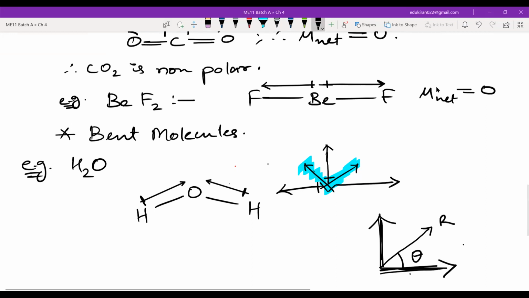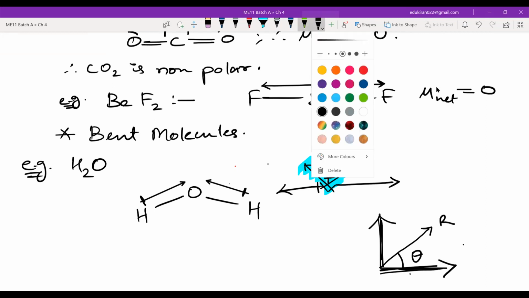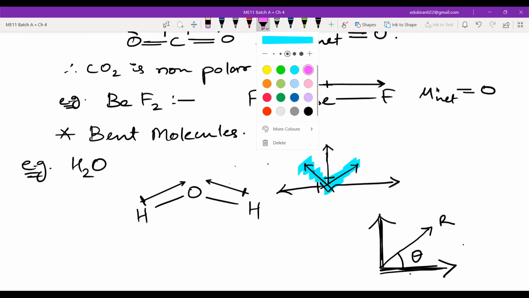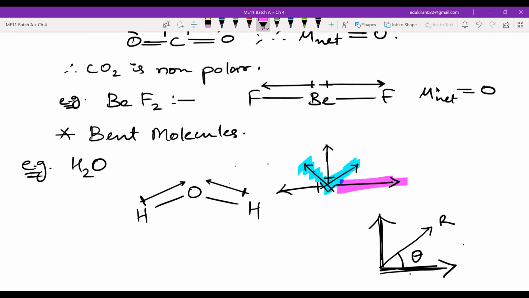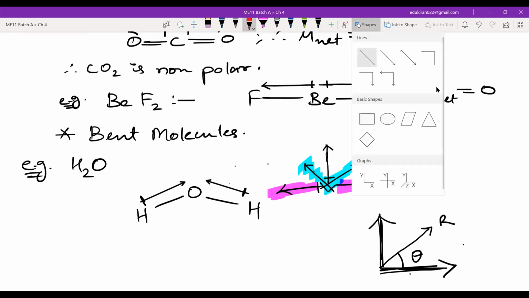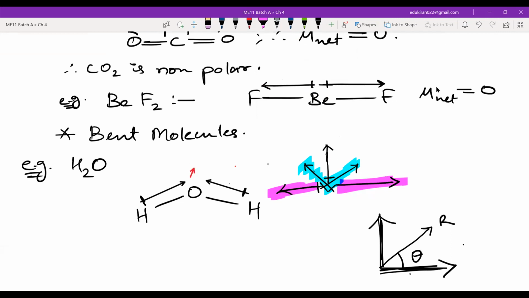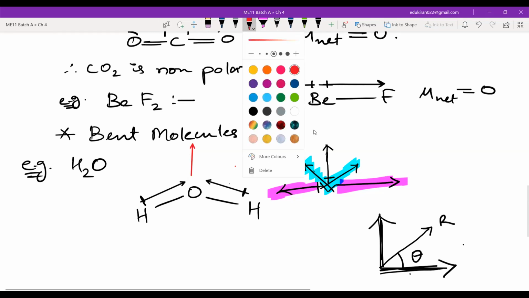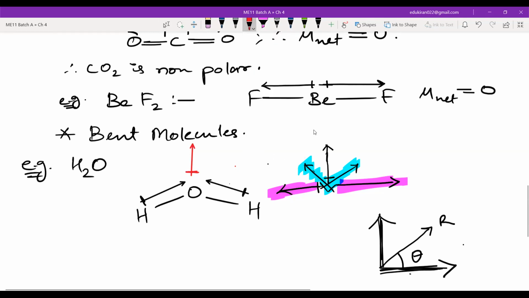So when we resolve the original vector, we will get a sine component and a cos component. And as you can see, if I look at these two components, this and this, they will cancel each other out. Yes or no? They will cancel each other out, na? Yes, sir. And then the resultant we will get is a vector moving upwards like this. This is the resultant vector, okay?